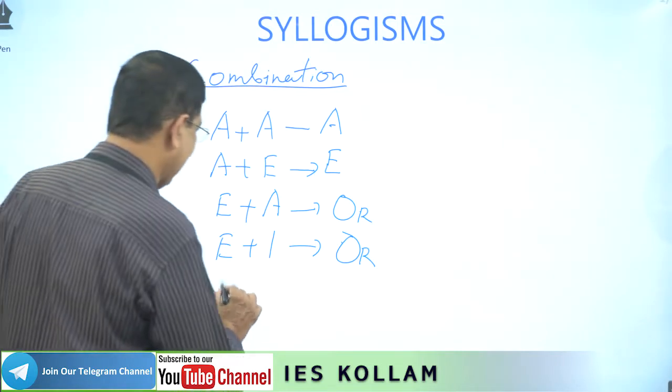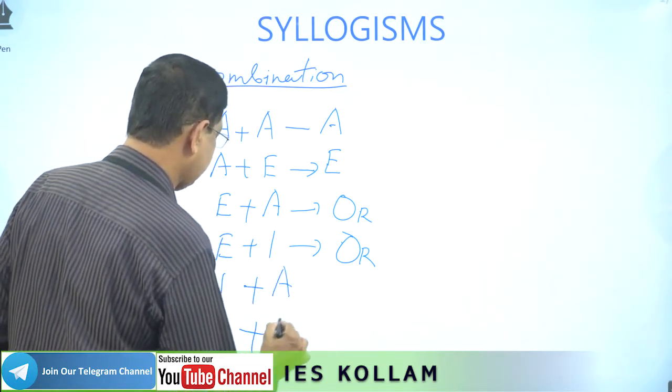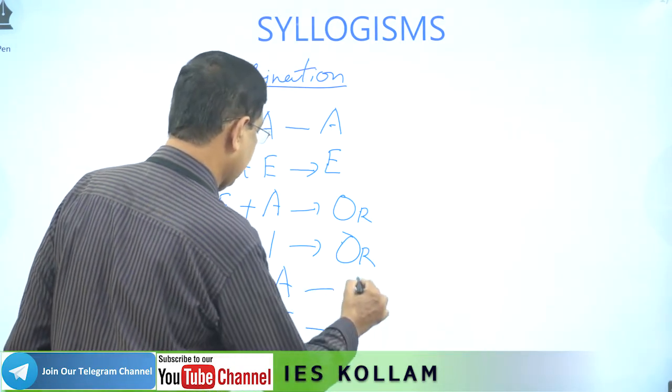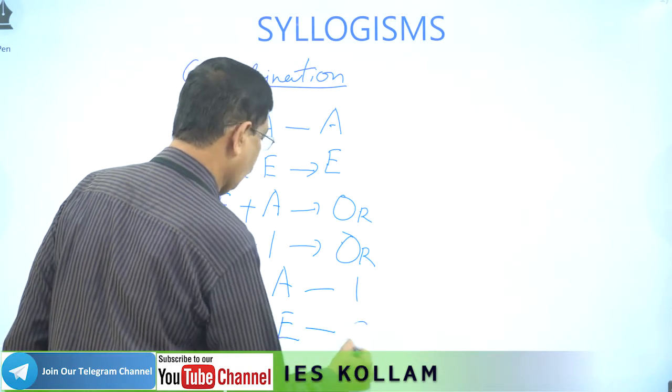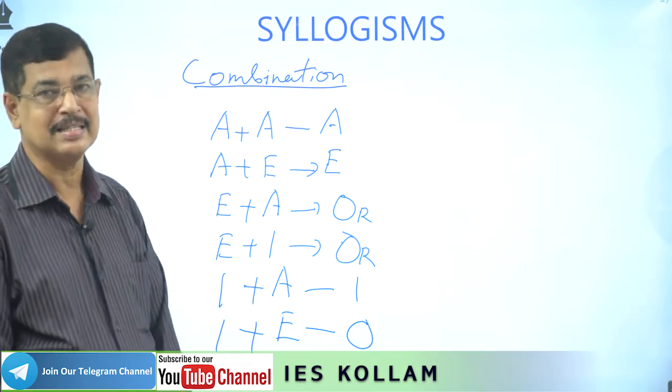And finally, I type can combine with A and I type can combine with E. So it will be I and O. These are the 6 combination results.